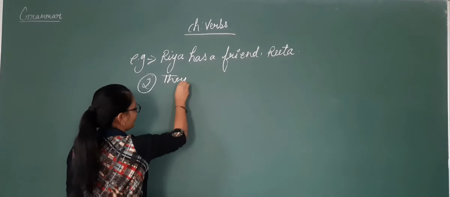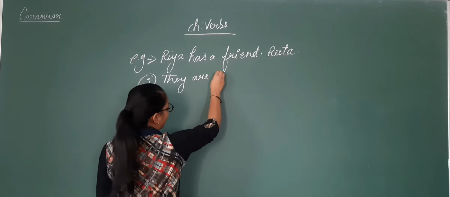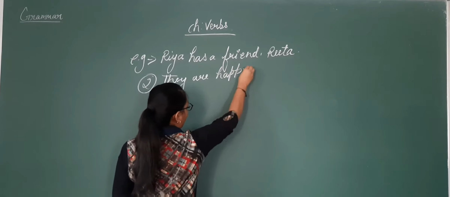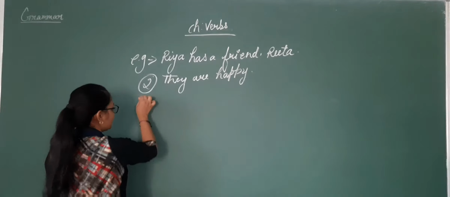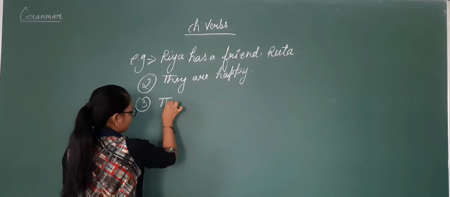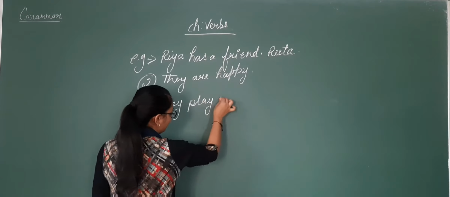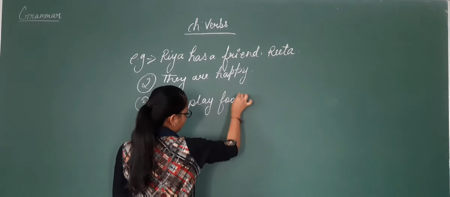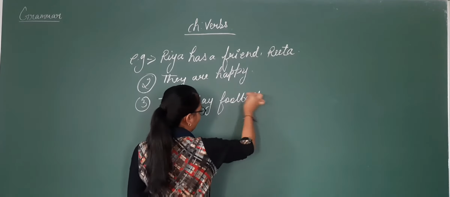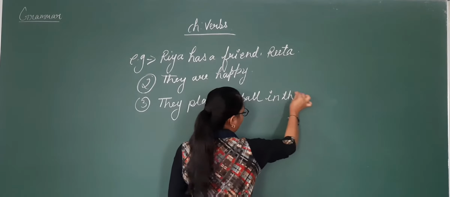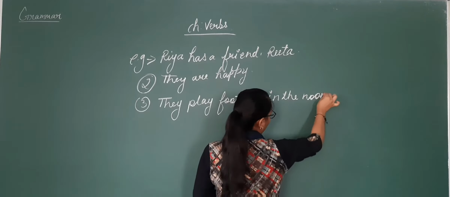And the third one is: They play football in the noon time.